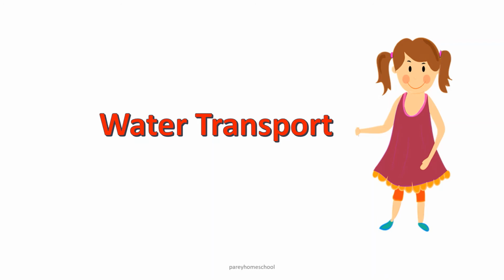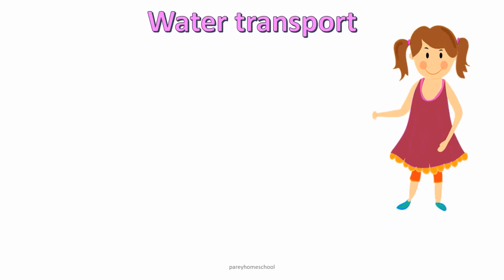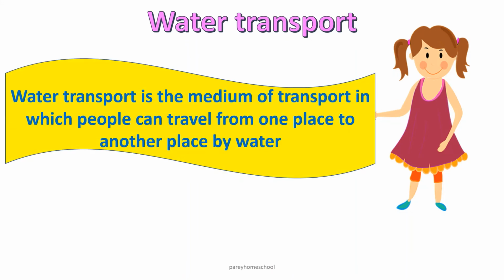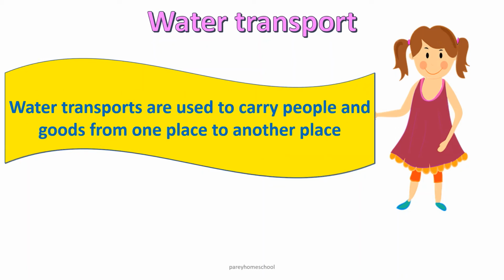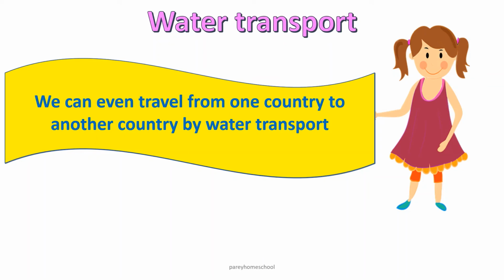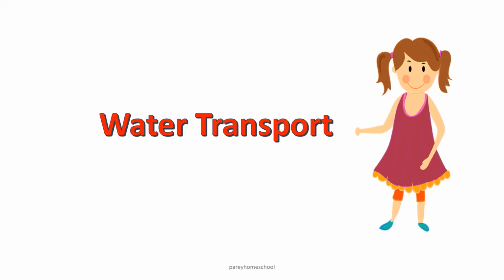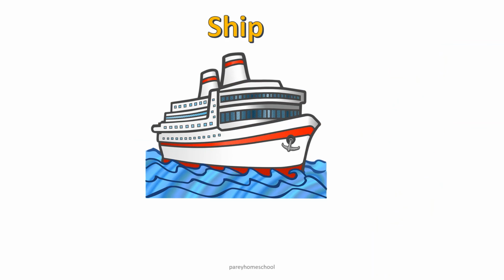Now we will see what is water transport. Do you know what is water transport? Water transport is the medium of transport in which people can travel from one place to another place by water. Water transports are used to carry people and goods. We can even travel from one country to another country by water transport. Now we will see few of the water vehicles.